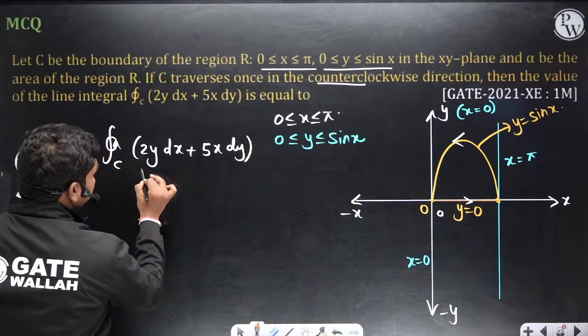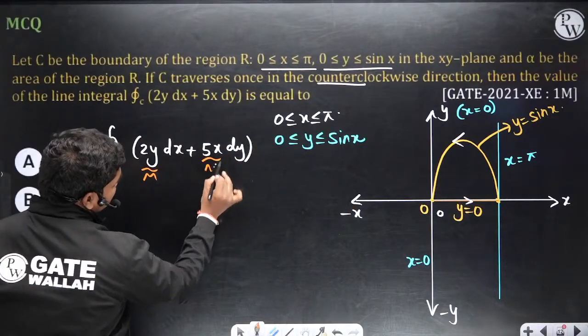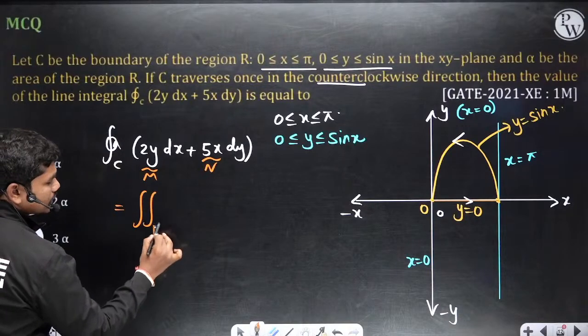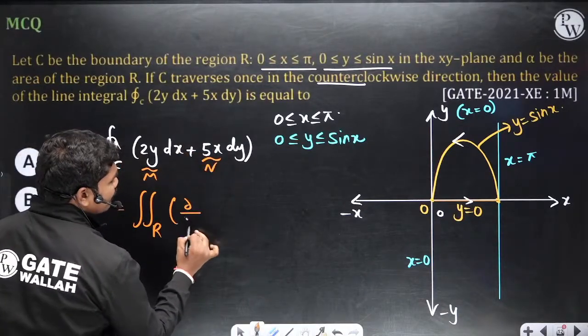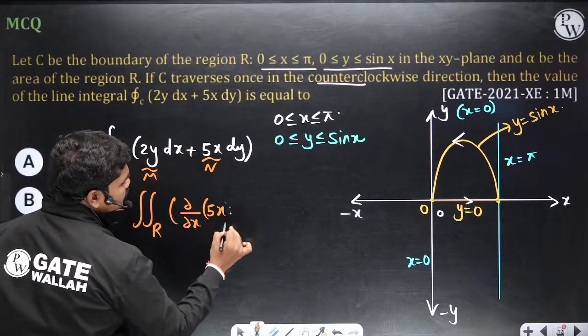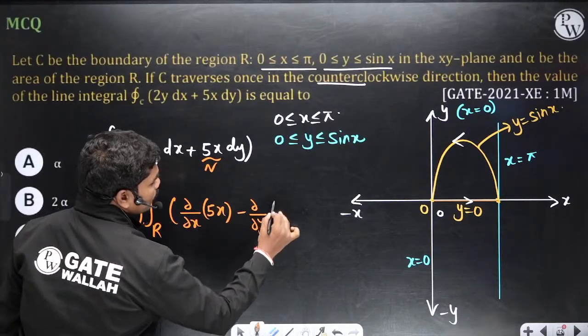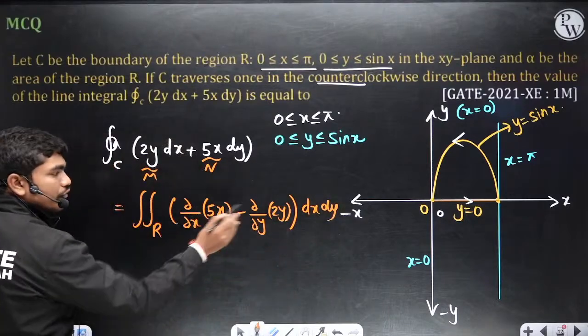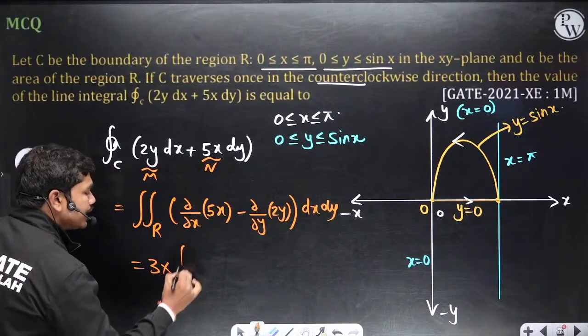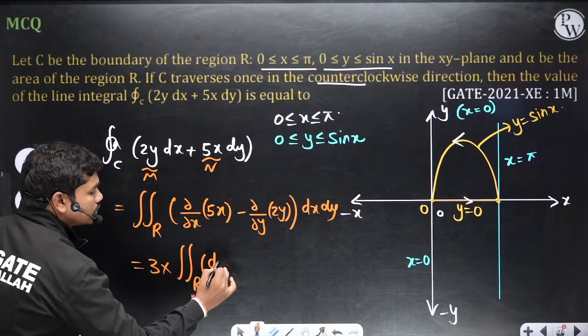This is x, okay, so this is M and this is N. So this integration is equal to the double integral over the region of ∂N/∂x minus ∂M/∂y, that is, ∂/∂x of 5x minus ∂/∂y of 2y, dx dy. So this is equal to 5 minus 2, that is 3 times the integral over the region dx dy.